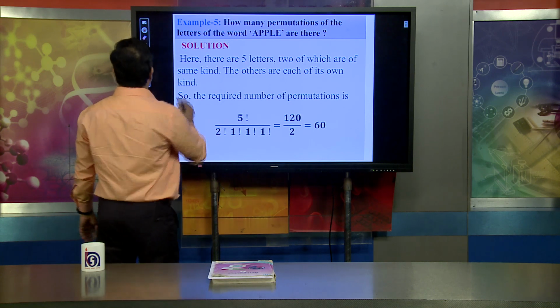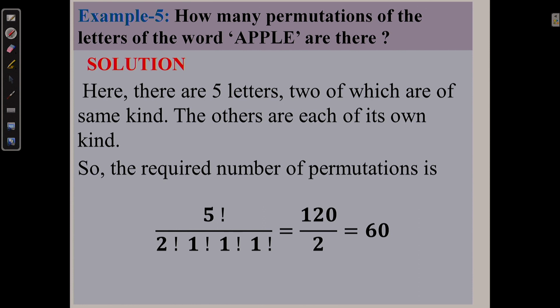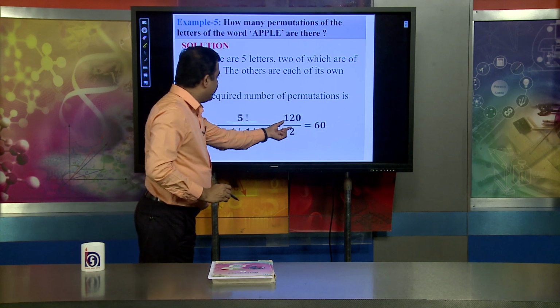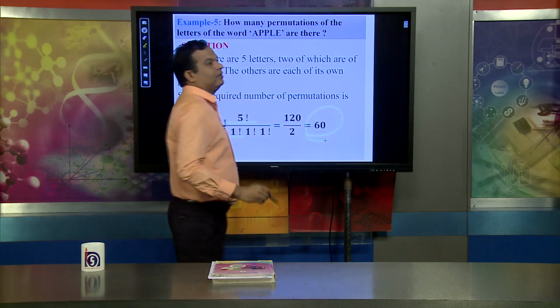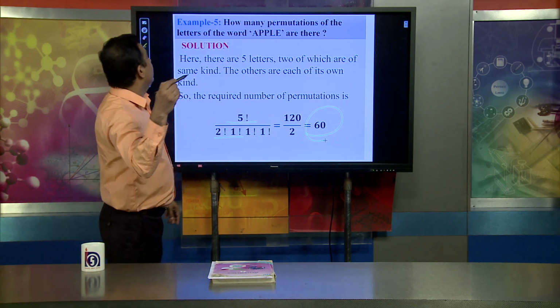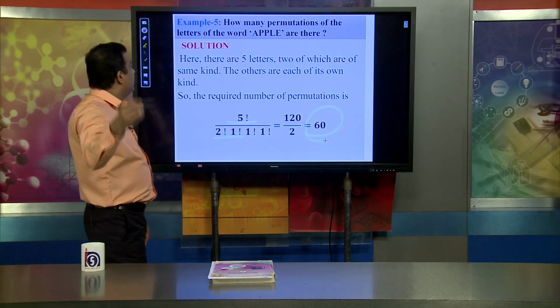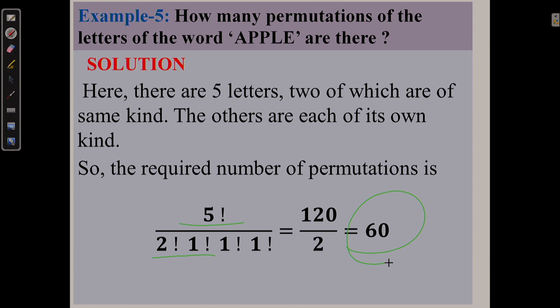I can write 5 factorial divided by 2 factorial, since P is repeated 2 times. So 120 divided by 2 equals 60. So 60 permutations of the letters of the word APPLE can be formed.